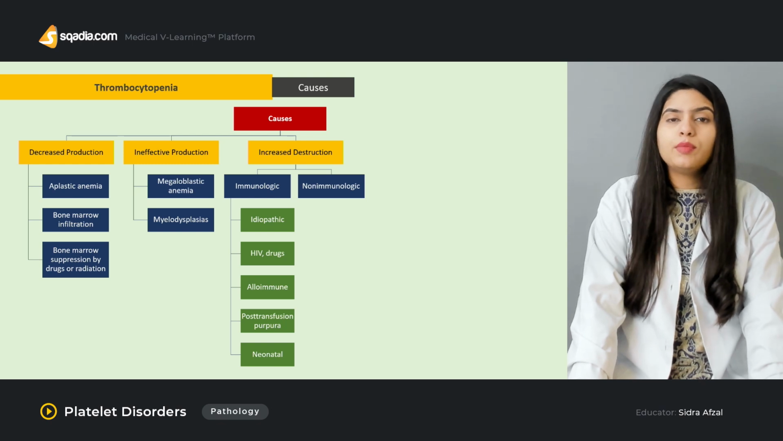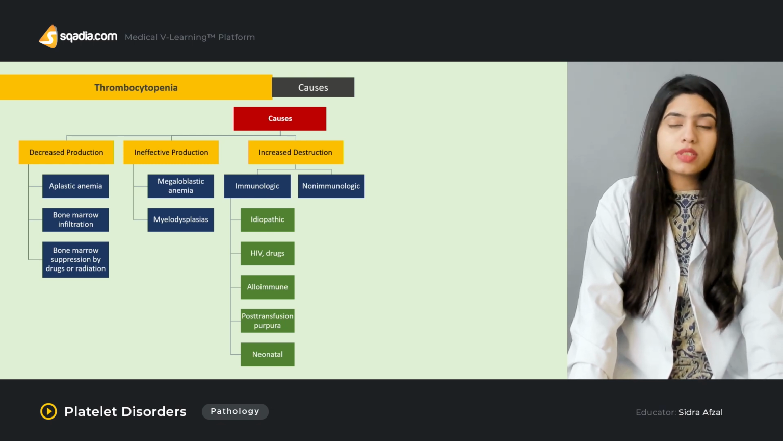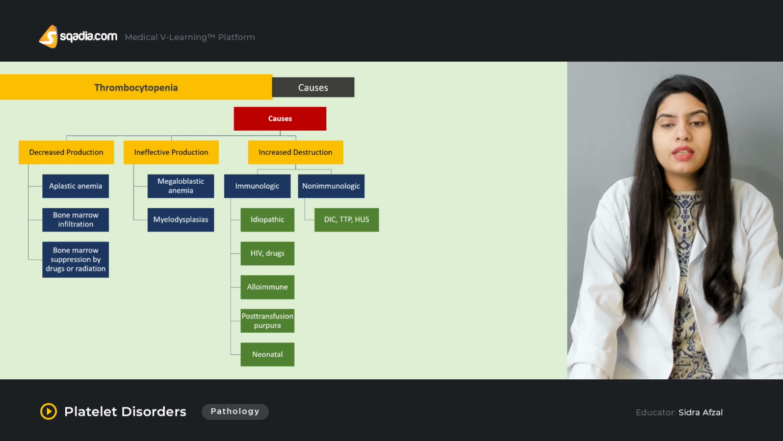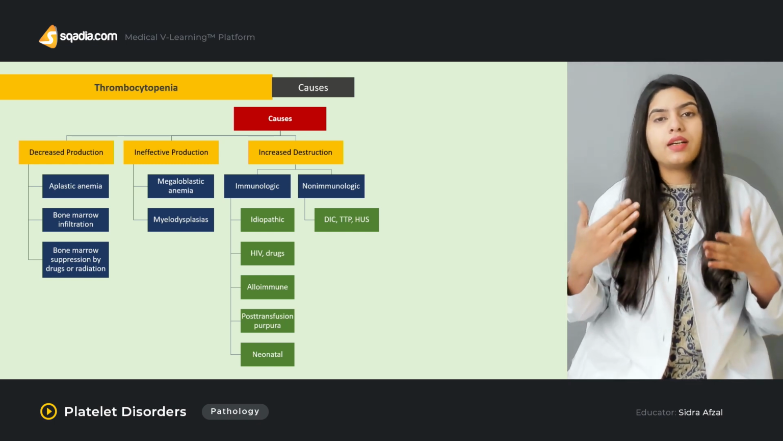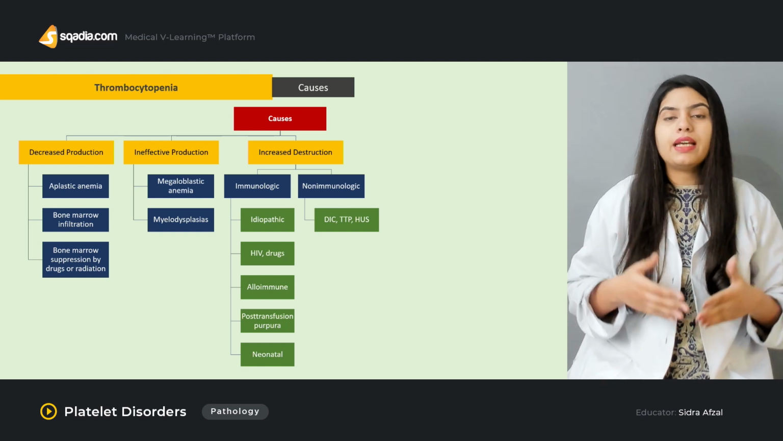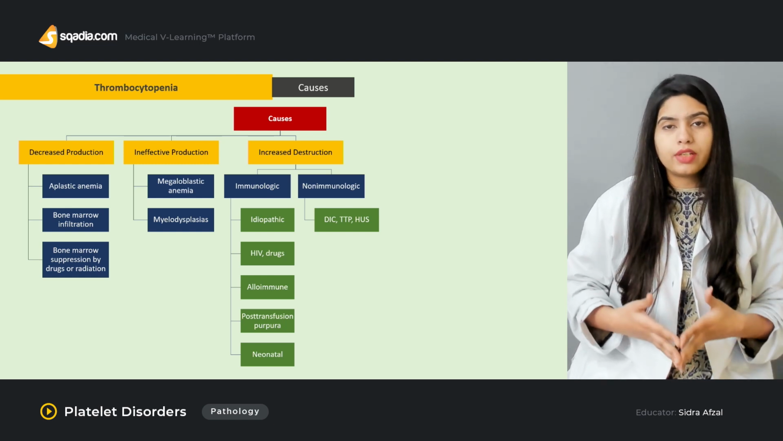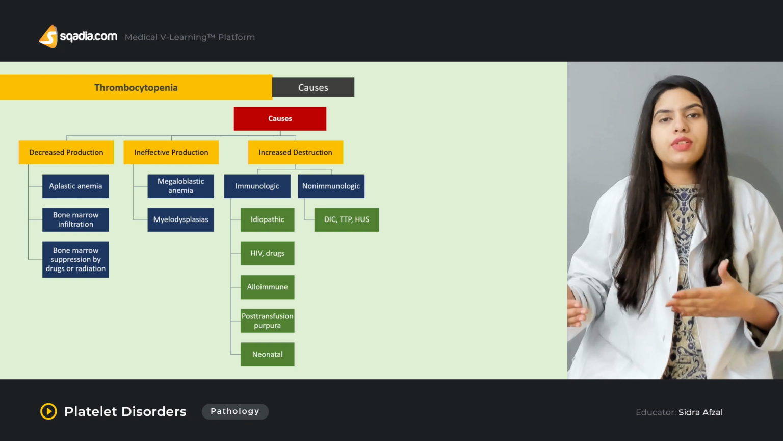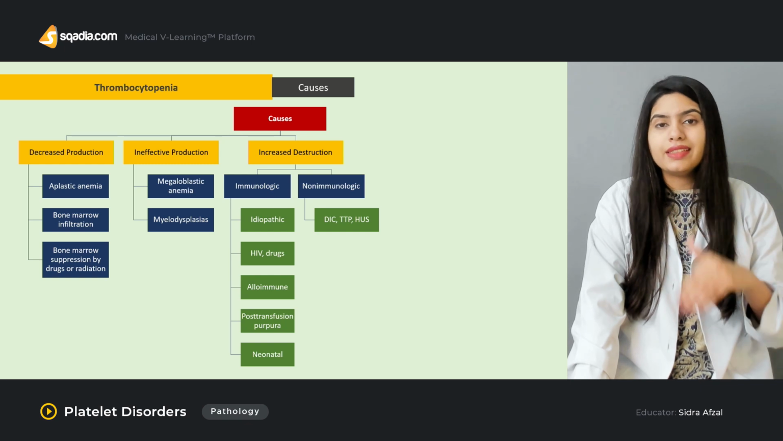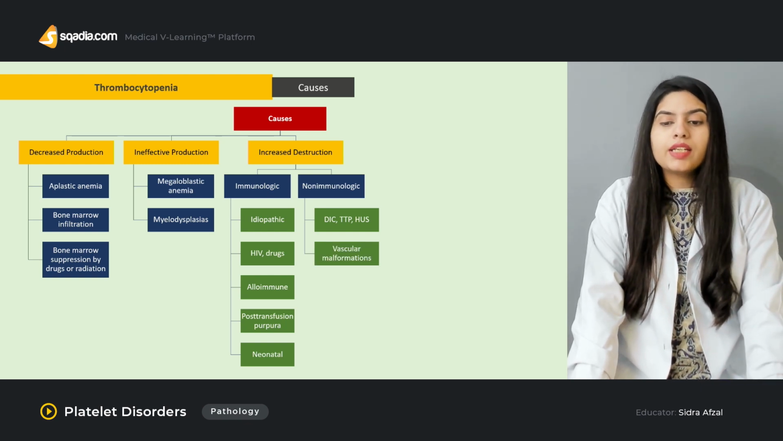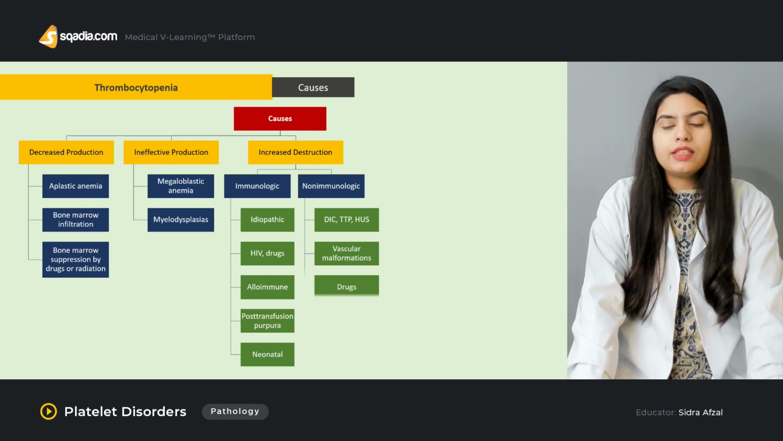Then there can be non-immunologic causes that can be responsible for the increased destruction of platelets. There can be DIC, TTP, and HUS. Now, TTP is thrombotic thrombocytopenic purpura, HUS is Hemolytic-Uremic Syndrome, and DIC is disseminated intravascular coagulation. All of these three disorders can lead to thrombocytopenia, and we will discuss these three later in this lecture. Then there can be vascular malformations that can lead to increased destruction.